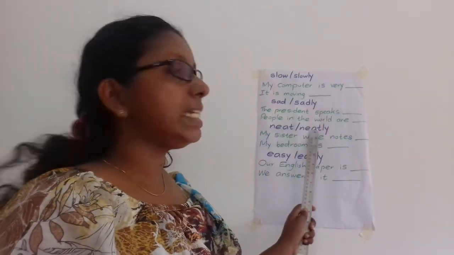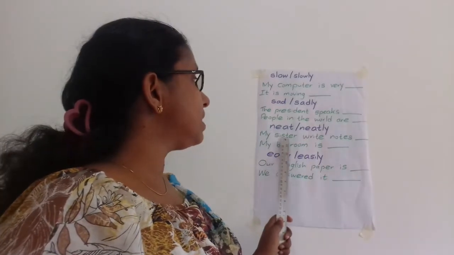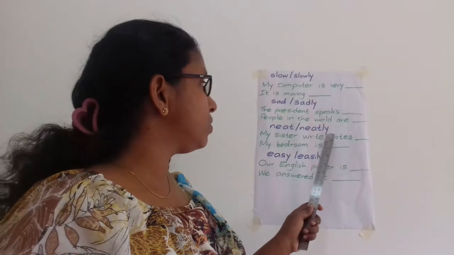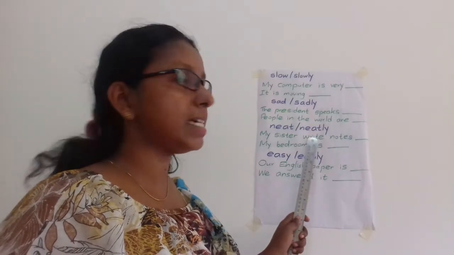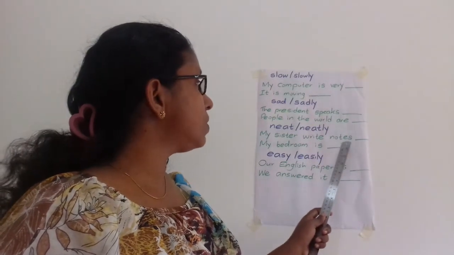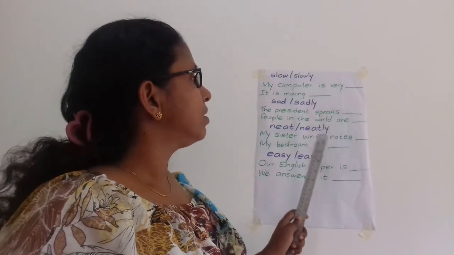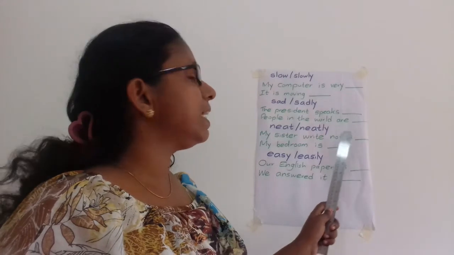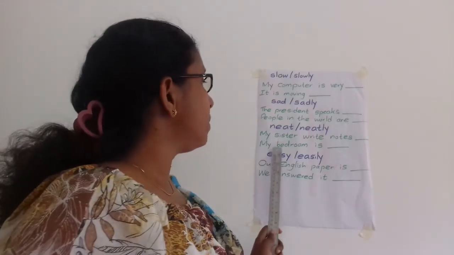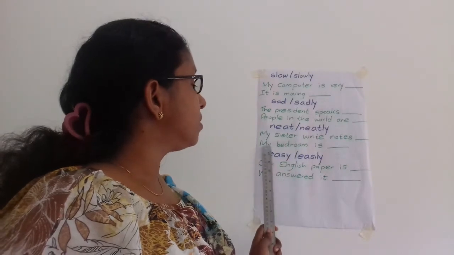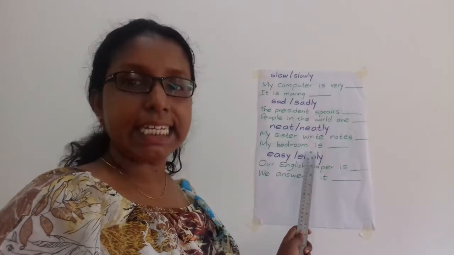Neat, neatly. My sister writes notes neatly. My sister writes how? Neatly. My bedroom is... no action is here. So it should be: my bedroom is neat.